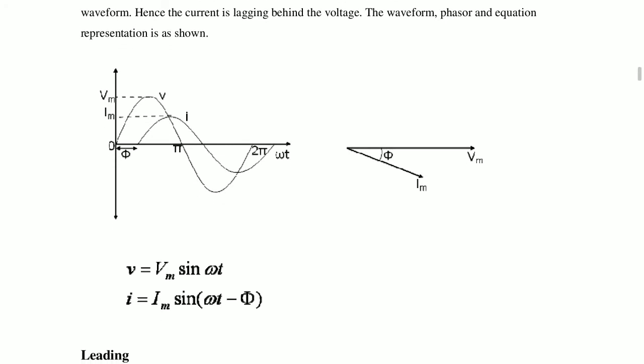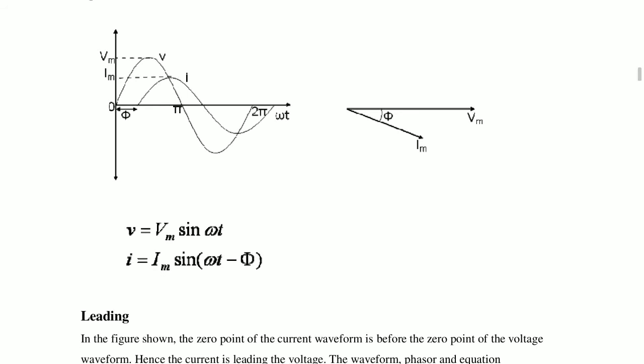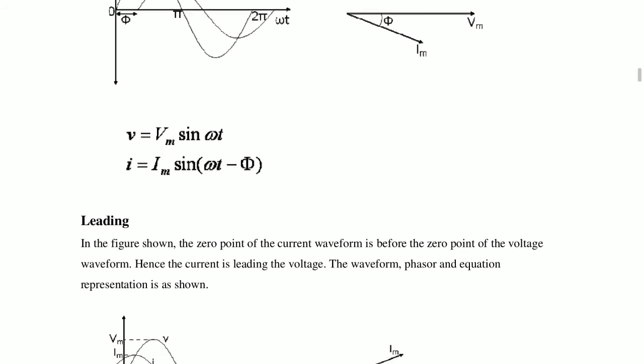Now write the equation. How can we write the equation? The instantaneous value v is equal to Vm sin omega t. Here voltage is the reference, and it starts at 0 degrees. Now the current is starting after phi degrees, so the current is lagging. The instantaneous equation is i equals Im sin(omega t minus phi). Here minus phi indicates that the current is lagging behind the voltage by phi degrees.